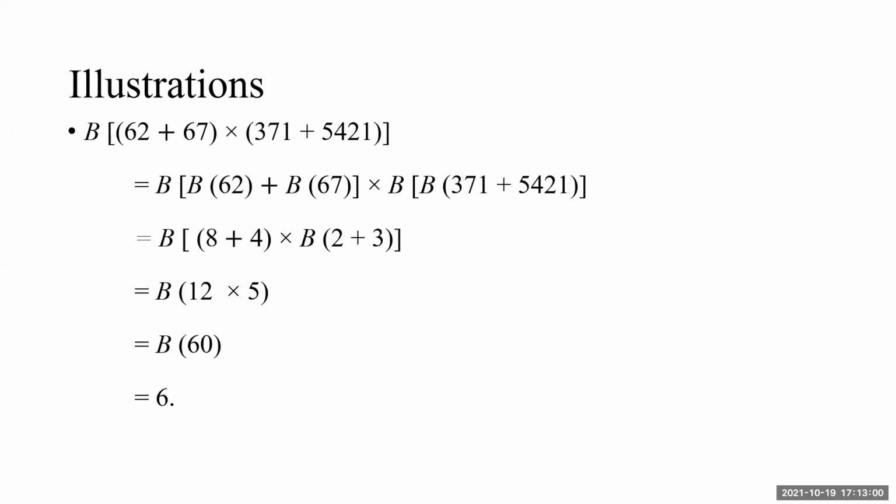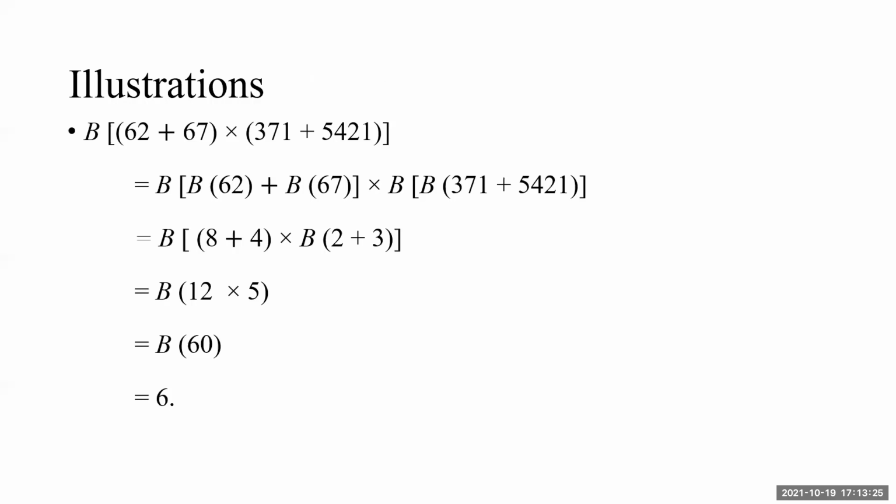B of 62 plus 67, the first sum, multiplied by the second sum, 371 plus 5421. You can jump to the third step straight away. Bijanka of 62 is 8.